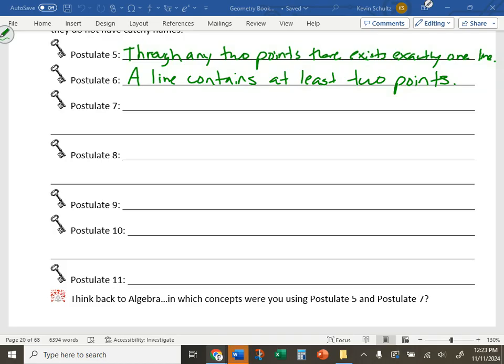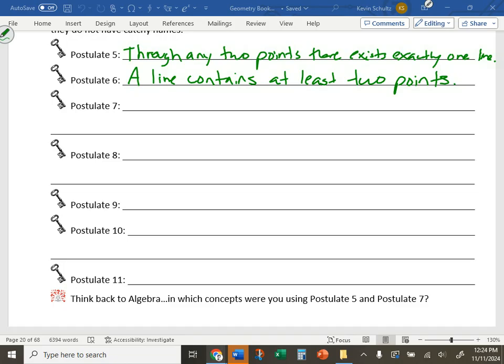Isn't it endless though? At least 2. Yes, but at least 2. Meaning that to make a line, you only need 2 defined points. Think of slope intercept form. When we graph a line on the coordinate plane, how many points did we use? 2. There's an infinite number of points contained in the line, but we only needed 2 of them to make the line. Once we make the line, we can see all the other points that are on it. But to create the line and to graph the line, we only needed 2.